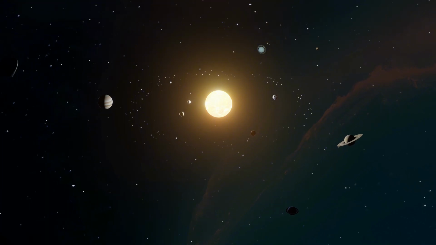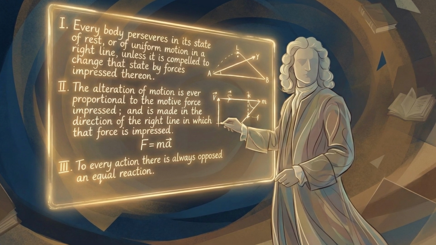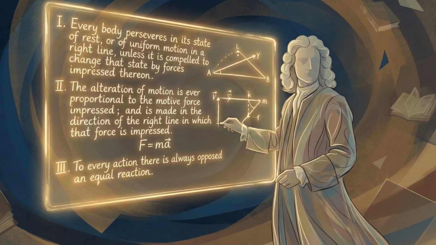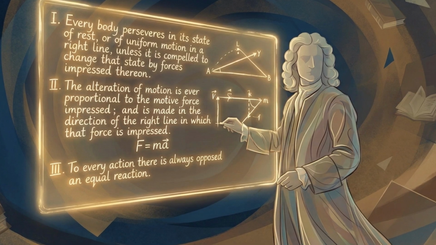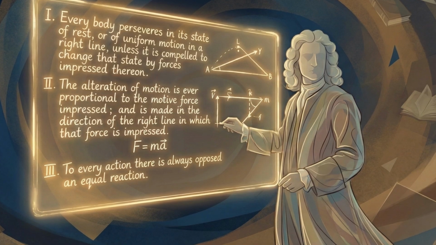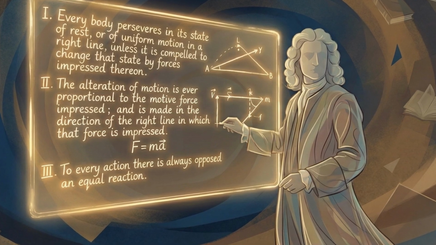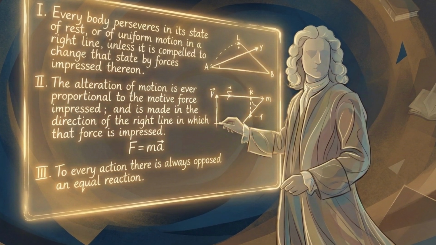He wanted to understand motion itself. Through careful thought and mathematics, he created the 3 laws of motion. The first law states that an object remains at rest or moves in a straight line unless acted upon by a force. The second law explains that force equals mass times acceleration. The third law states that for every action, there is an equal and opposite reaction.